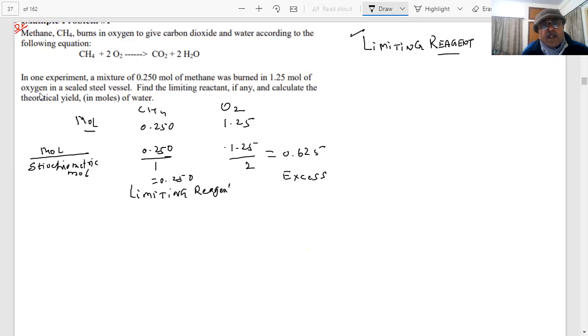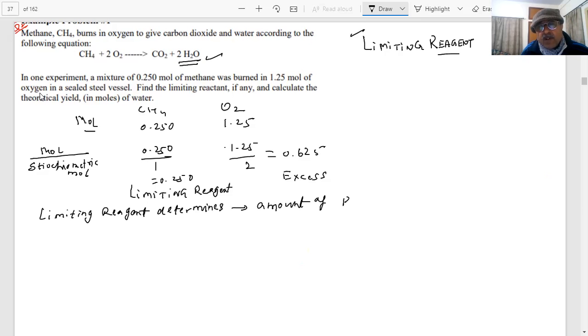Now the limiting reagent will decide the amount of water produced. He asks how much water will be produced, which will decide the amount of the product. We already said the limiting reagent determines the amount of product produced. Okay, very good. So what is the easiest thing which we can do, student?